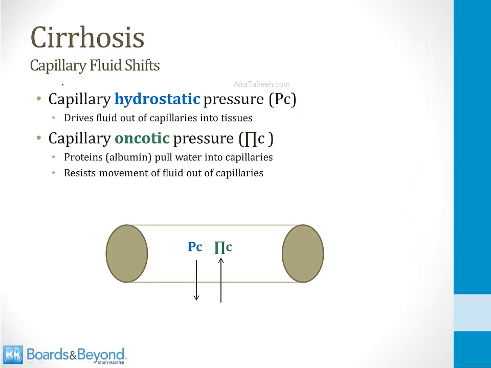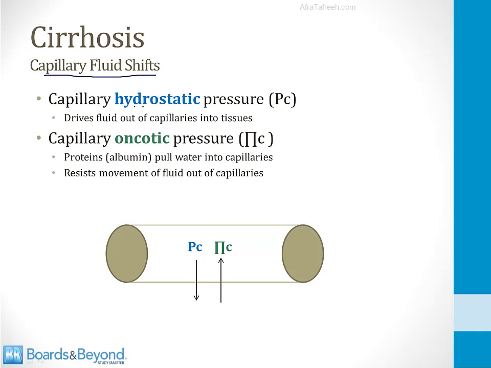So let's drill down on the concept of oncotic pressure because it represents an important tie-in between cirrhosis of the liver and blood flow mechanics, which I discuss in the cardiology section. So cirrhosis of the liver can have an impact on capillary fluid shifts. Recall that there are two forces which control the movement of fluid out of the capillaries and into the tissues.